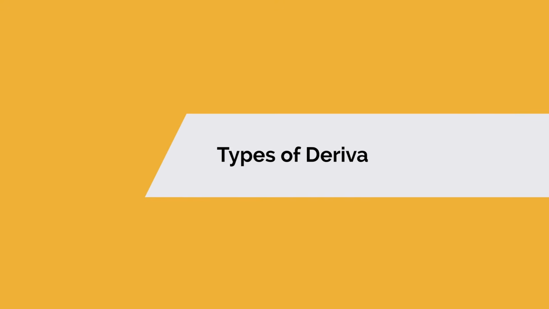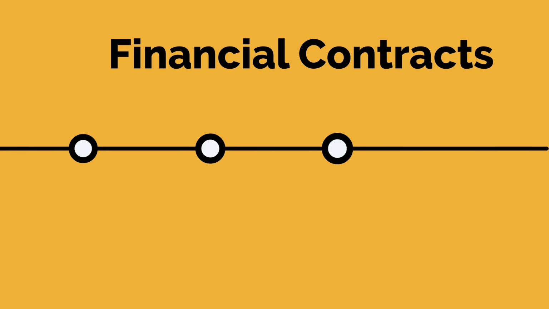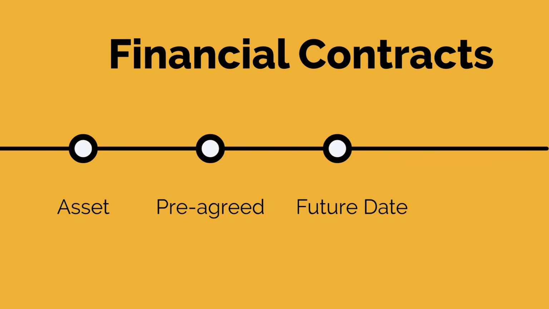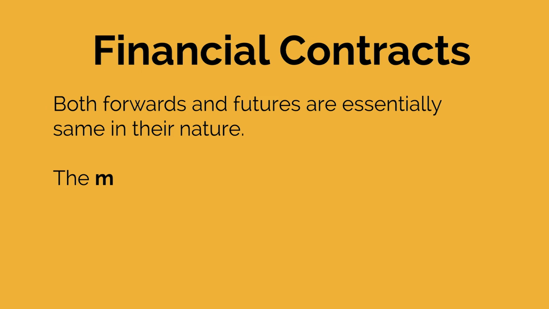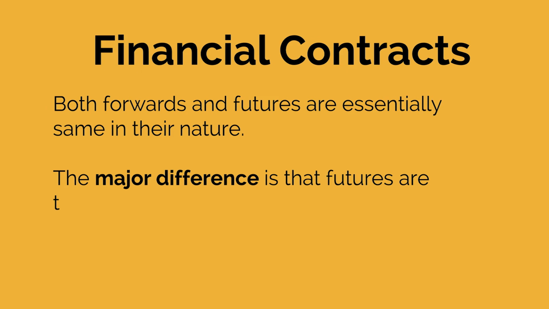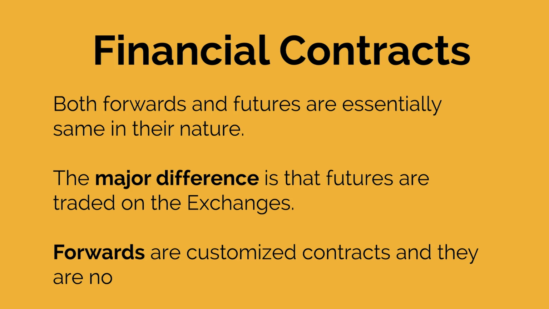Different types of derivative contracts. The 4 major types of derivative contracts are forwards, futures, options, and swaps. Let us take you through each of these types in detail. Forwards and futures. These financial contracts obligate the buyer to purchase an asset at a pre-agreed price on a specified future date. Both forwards and futures are essentially the same in nature. The major difference is that futures are traded on exchanges, while forwards are customized contracts and they are not traded